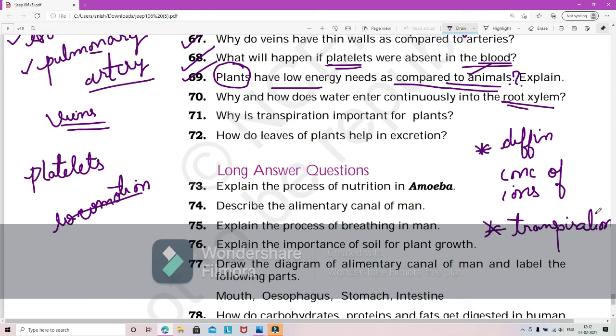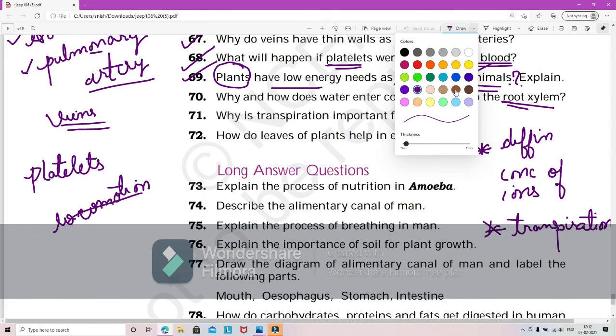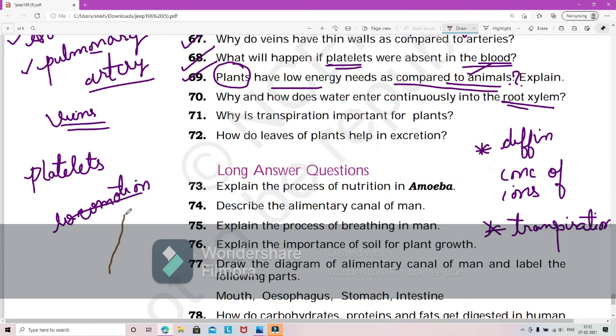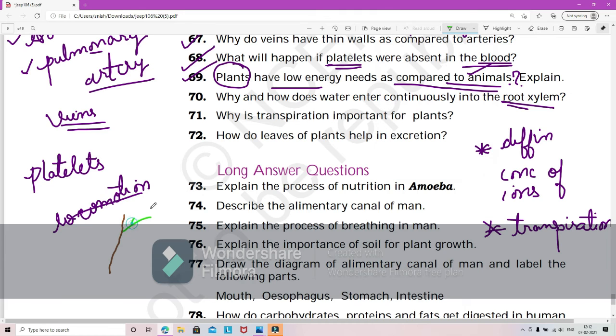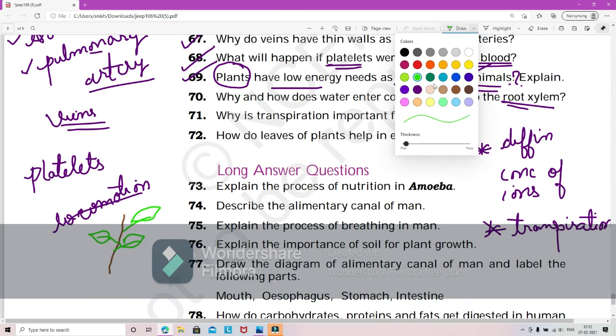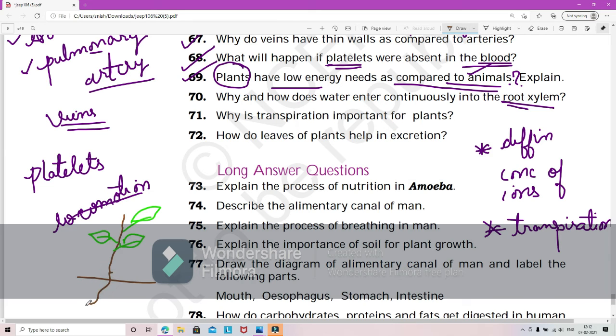Okay, so first let's draw a simple diagram of a plant. This is the stem, and this is the leaves. This is a very rough diagram, definitely. Okay, we forgot to draw the roots.